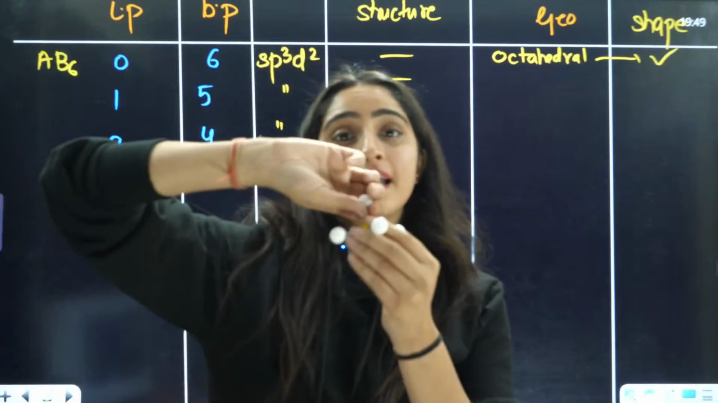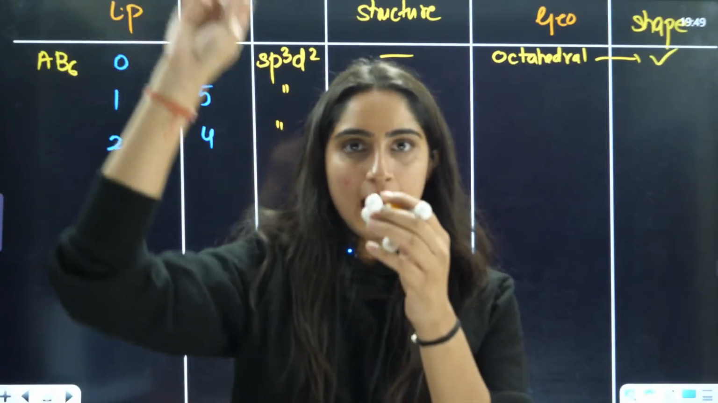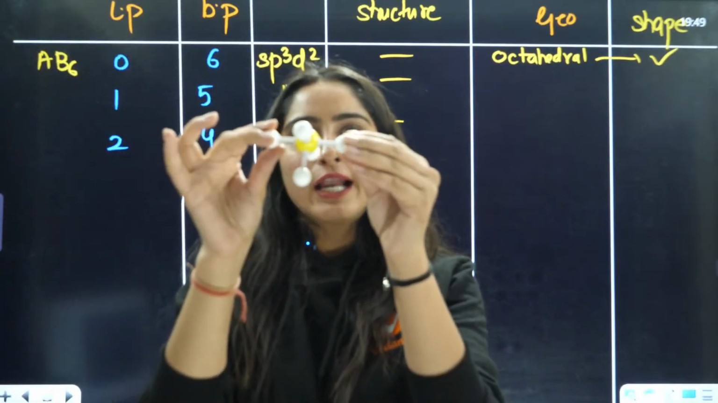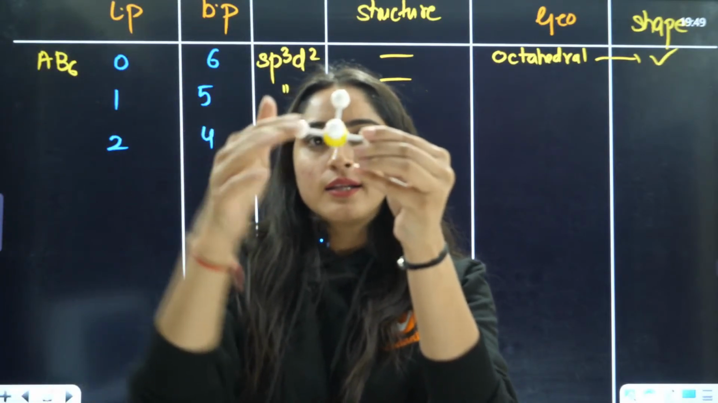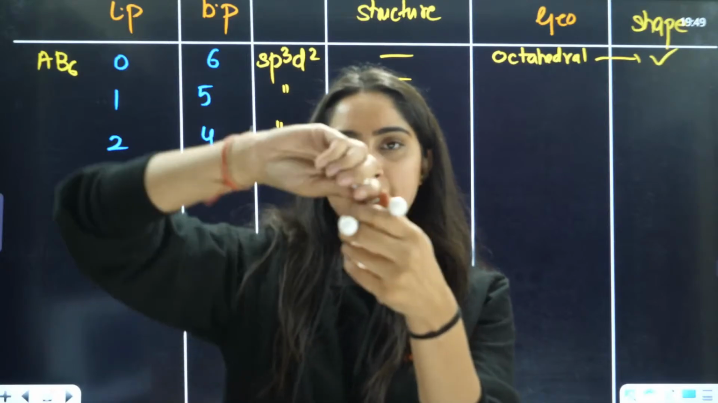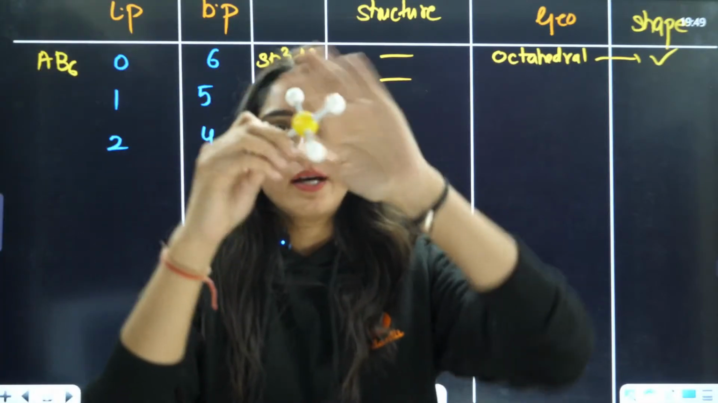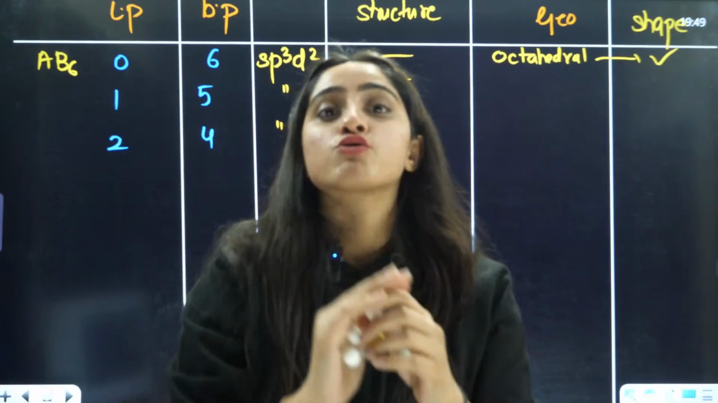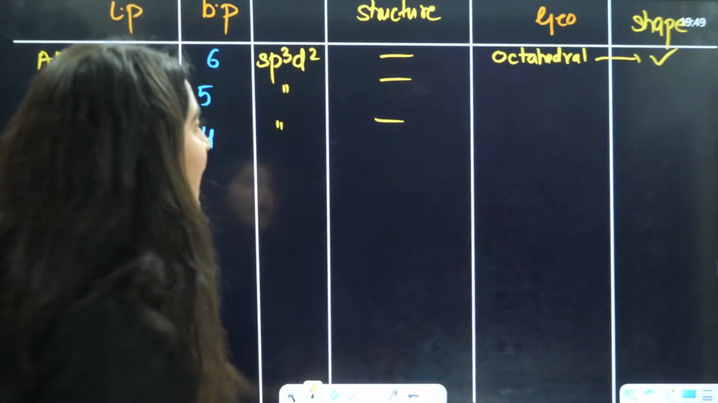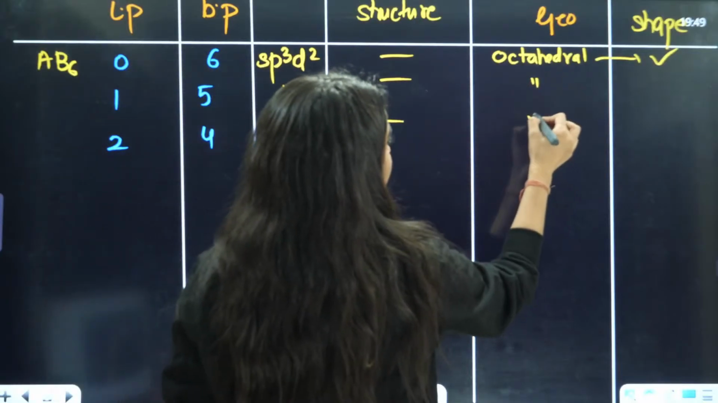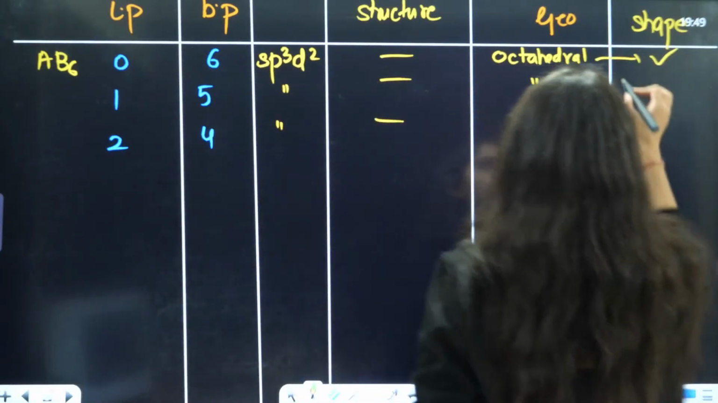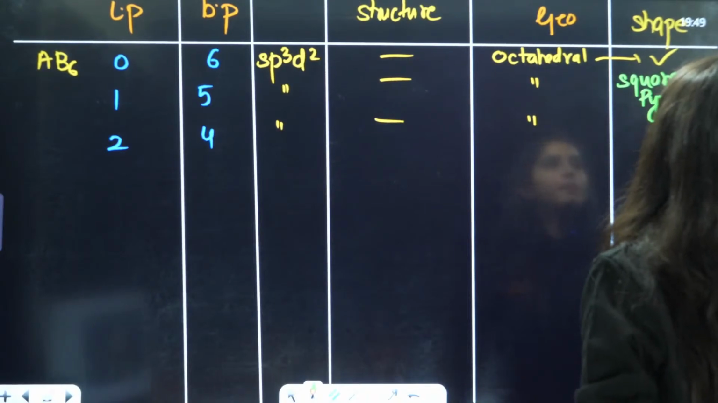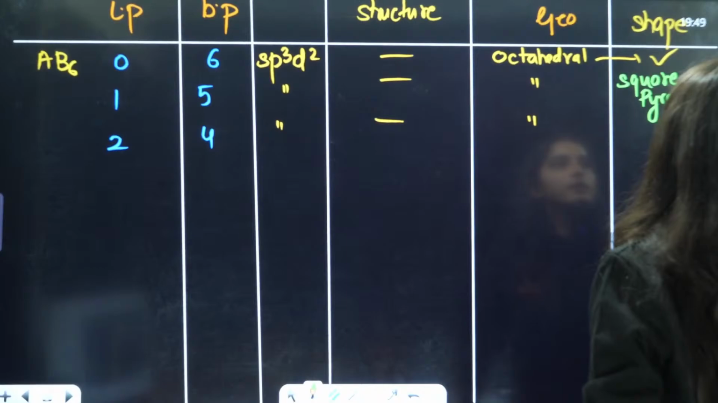Now, when I am replacing one bond pair with the lone pair, I have replaced this bond pair with the lone pair. Can you tell me what kind of shape this is? This is a square here, and there is one pyramid over here. It is called square pyramidal. The geometry is going to remain the same, but the shape is going to be square pyramidal.